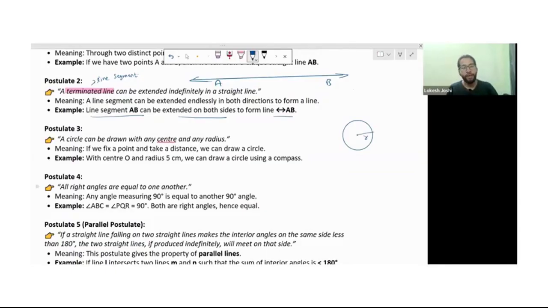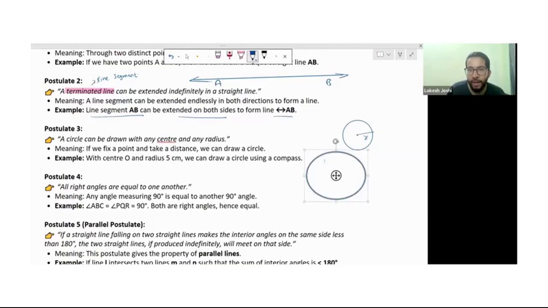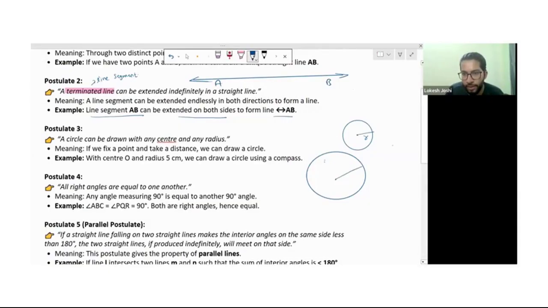Postulate 3 says that this is one circle, but we can draw another circle with this center and any different radius. Suppose its radius is capital R. So it's possible. You can draw any circle with a different radius according to yourself.